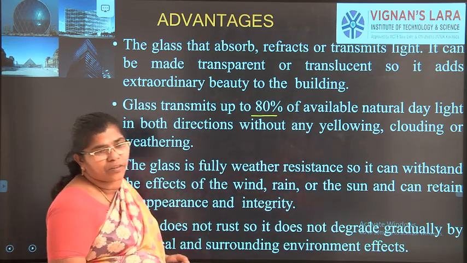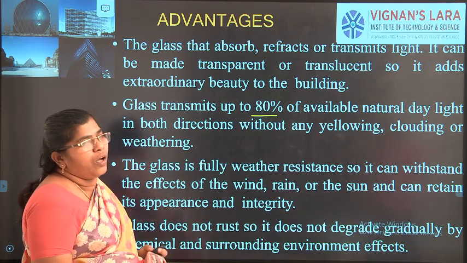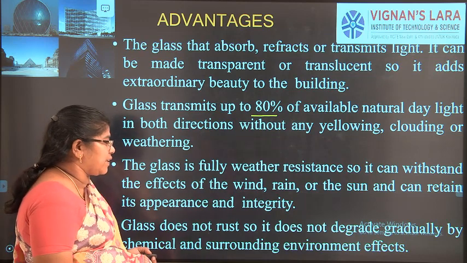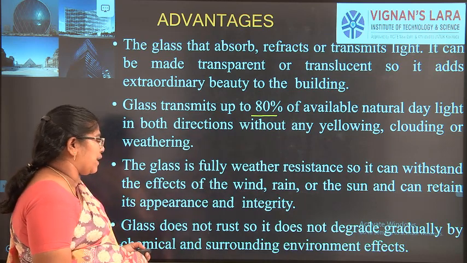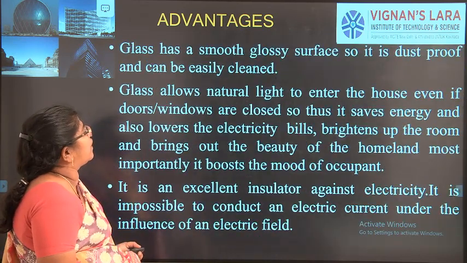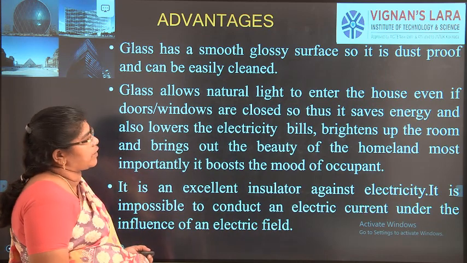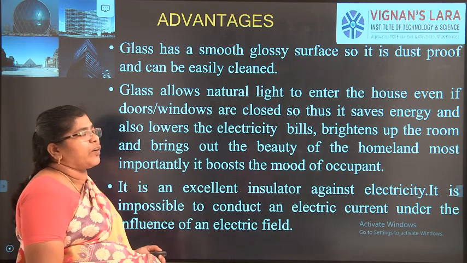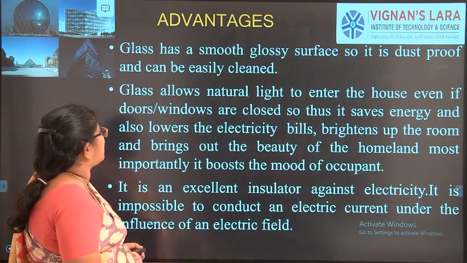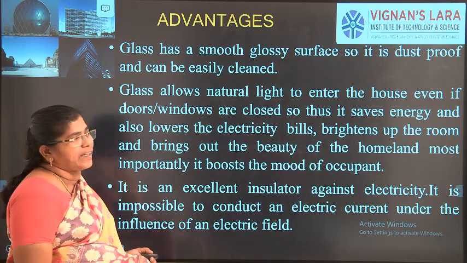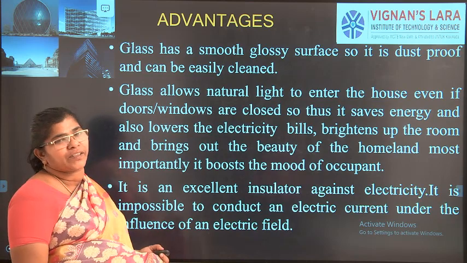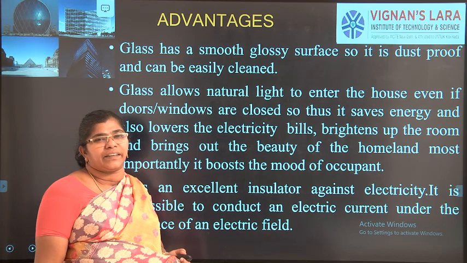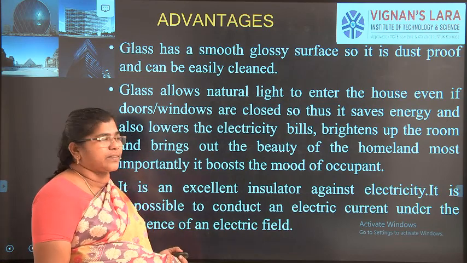It can resist even sun and also rain. Glass does not rust, and it does not degrade gradually by chemical and surrounding environmental effects. It has a glossy surface. It can be made dust proof by coating. One of the coatings I told you about is nanoparticles, which allow natural light to enter the house and also prevent UV radiation. It lowers the electricity bill, and it can also be used for the solar system.